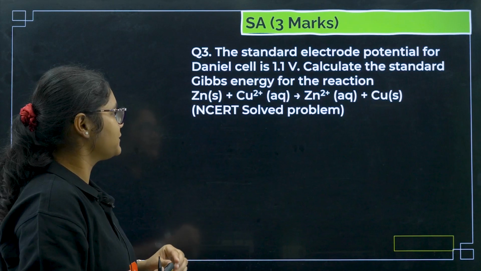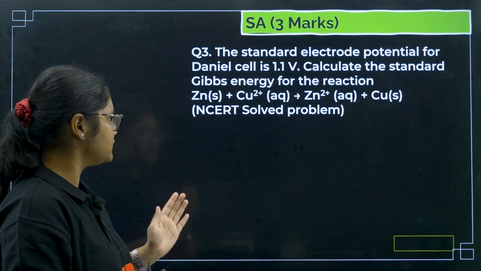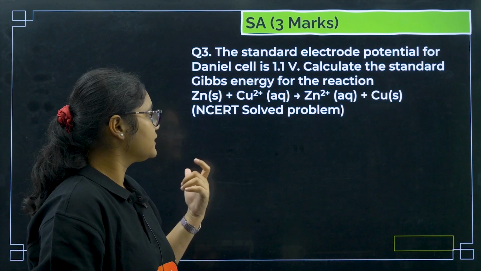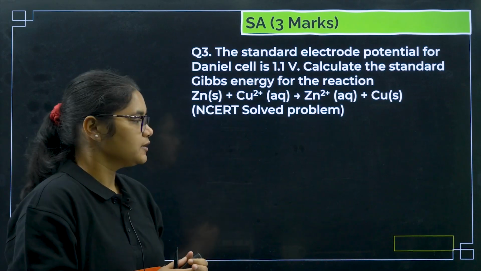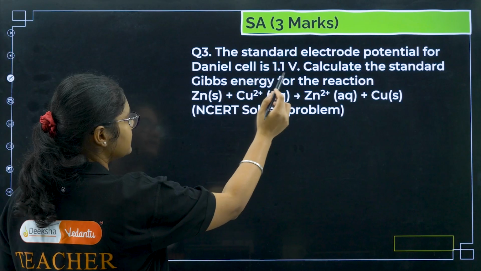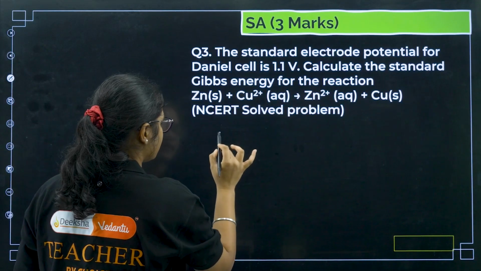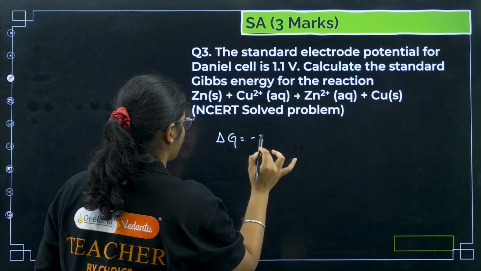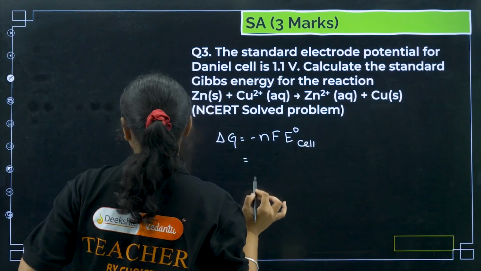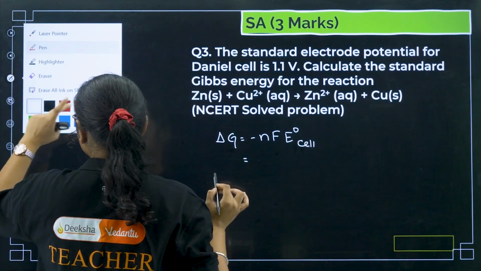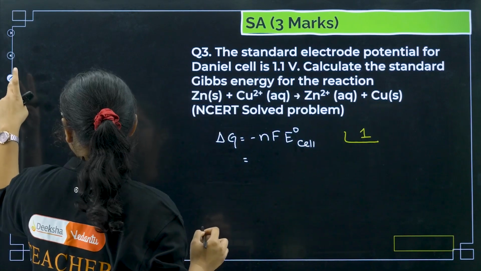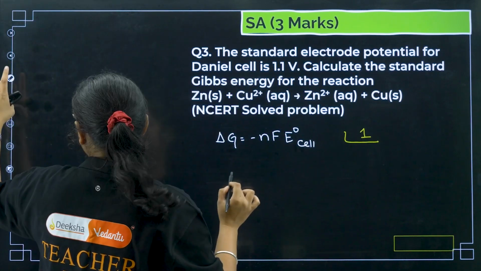So let us see the next question here. The standard electrode potential for Daniell cell is 1.1 volt. Calculate the standard Gibbs free energy for the reaction. If you know the formula, what is the relation between the E of the cell and Gibbs free energy? Delta G is equal to minus nFE naught of the cell. If you write this one, this will carry 1 mark. Now for substitution, before that you should know what values are given.